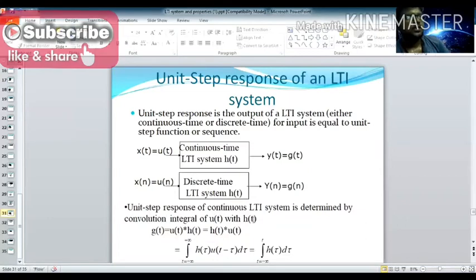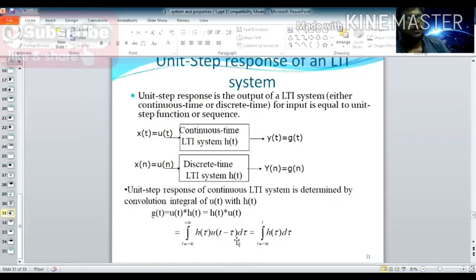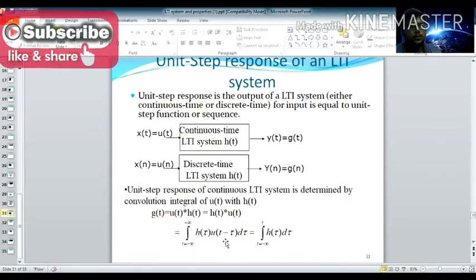The unit step response of an LTI system is determined by the convolution integral of u of t with h of t. So g of t is equal to u of t convolved with h of t. By the identity property, it is h of t star u of t. Interchanging it, the integral becomes h of tau, then u of t minus tau d tau, which is equal to h of tau d tau. Why? Because u of t minus tau is either 0 or 1. The step signal starts from t equal to tau, because of the shifting property.